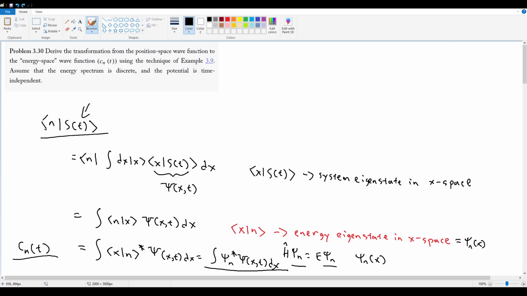And just like that, you can slowly massage your way to a formula that is ultimately the Fourier transform. Obviously, we already know that the Fourier transform is what allows us to transform from one basis to another. But if you didn't know that, then using Dirac notation would allow you to indirectly prove it to yourself, instead of having to do the very painful and unintuitive proof that we actually did way back in an earlier section, when we had to prove that a Fourier transform would allow you to switch bases.